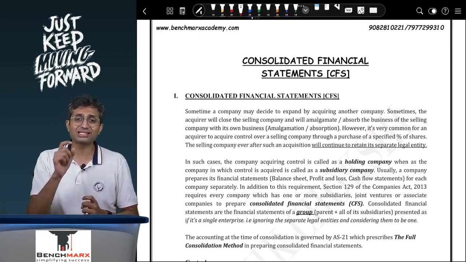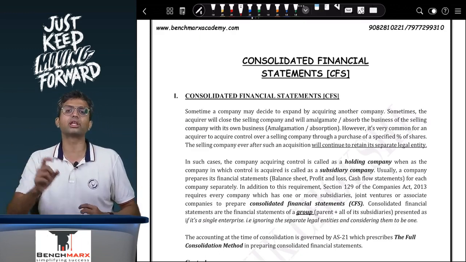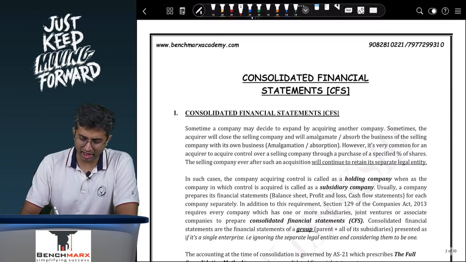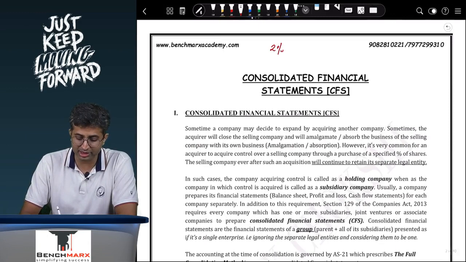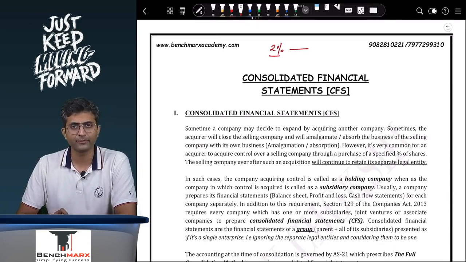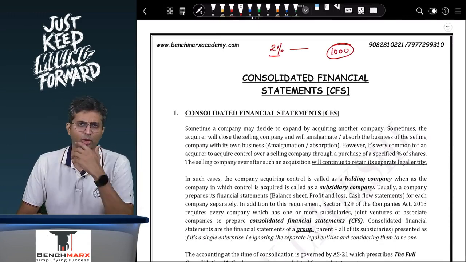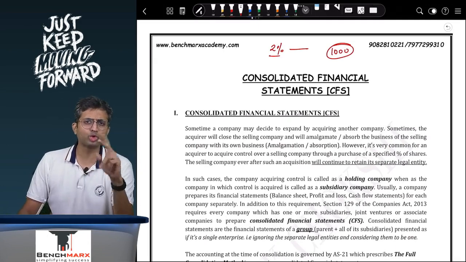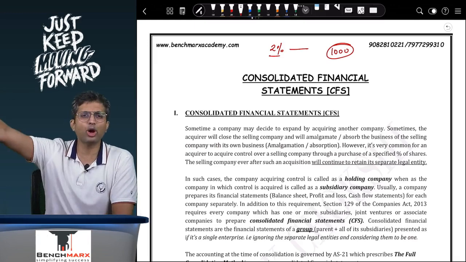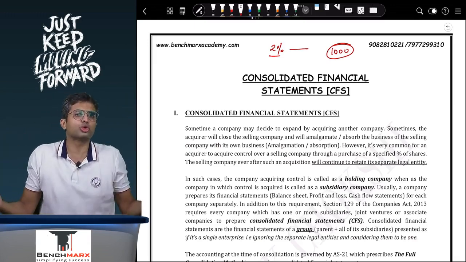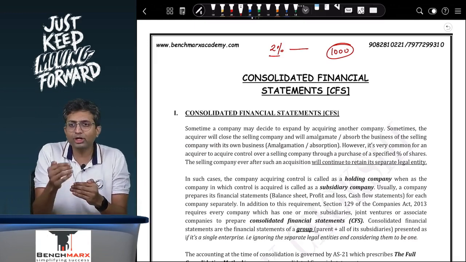Well, control exists if the parent owns a greater than 50% stake. Remember, if you are an individual who owns a 2% stake in Taj Group of Hotels, let us say the Taj Group of Hotels has 1,000 rooms spread across the country. If you own a 2% stake in the company, you can't go out and say that okay, 20 rooms belong to me, chalo khali karo, give me those 20 rooms. No, you can't do that, because you have a 2% stake.